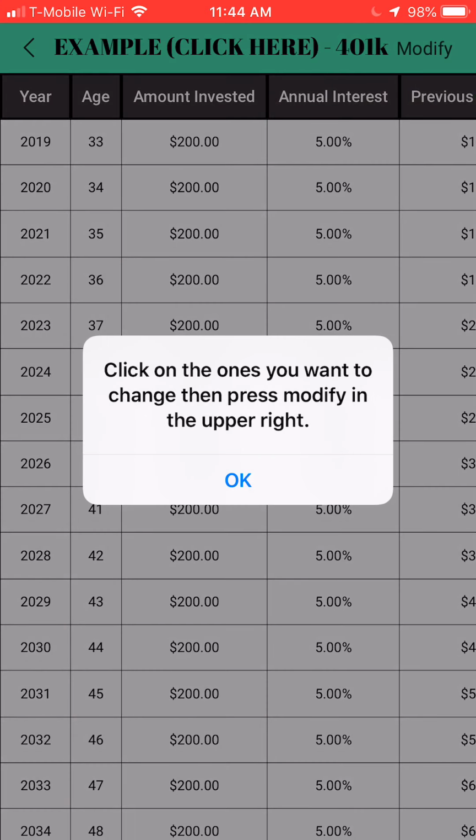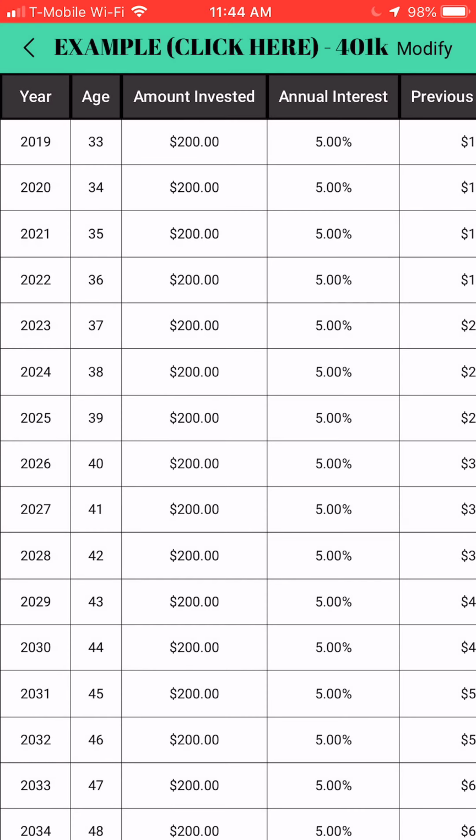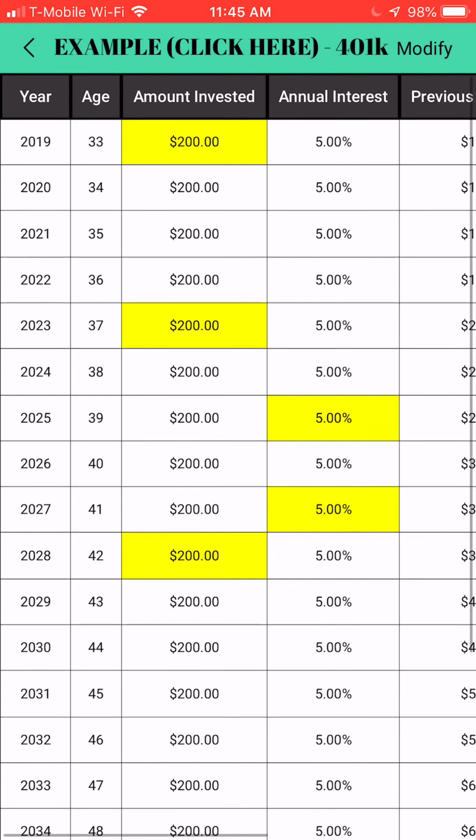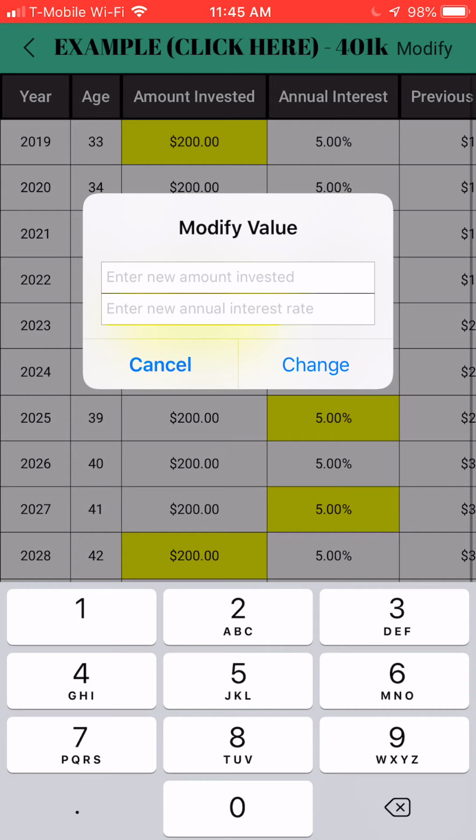If we click on edit, this is where we would be able to modify the annual rate of return, along with the second key piece of information, the amount invested, that we would like to change. Once we have clicked on the fields we would like to change, then we can click modify and change the values.